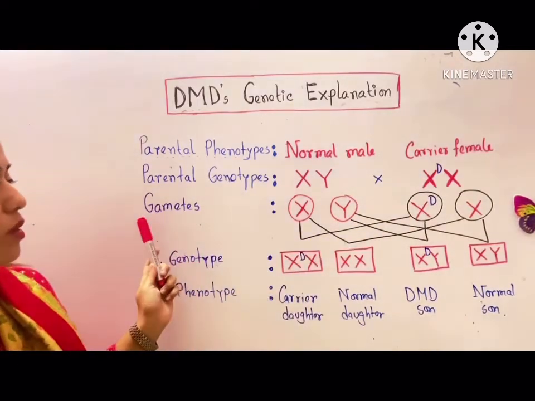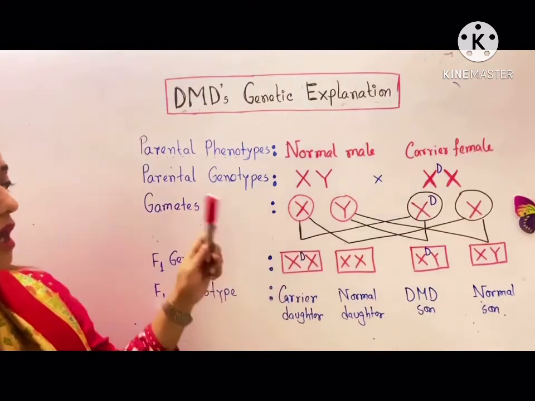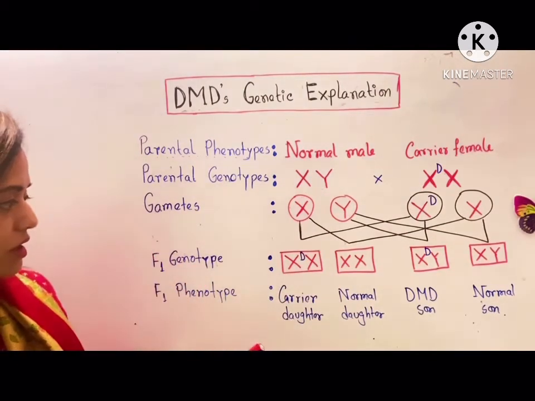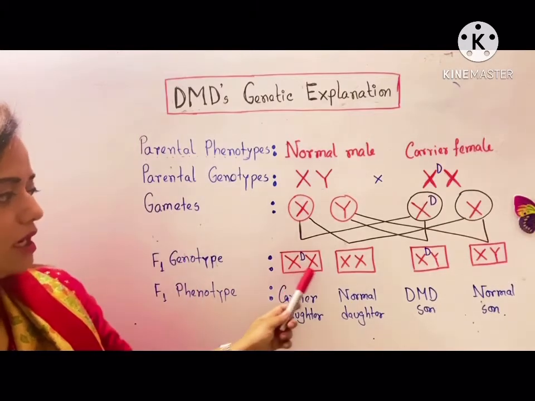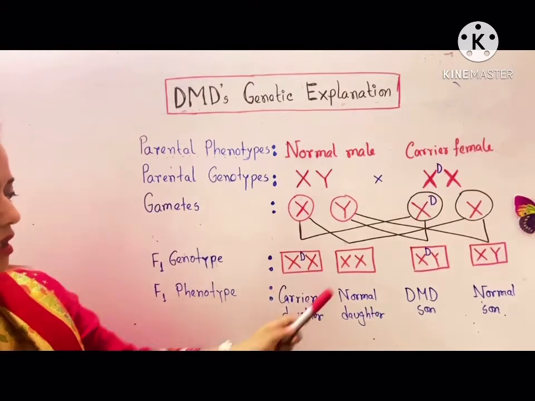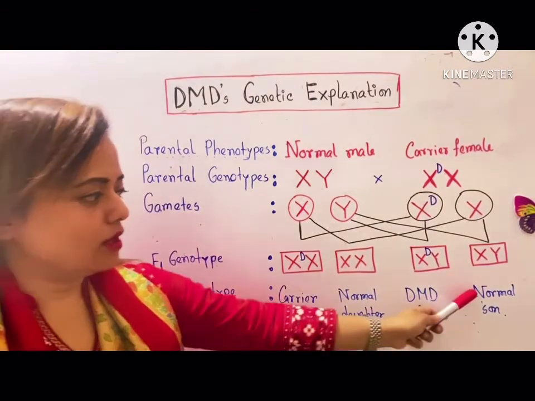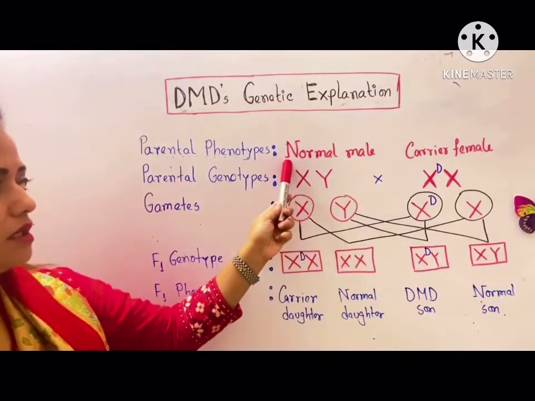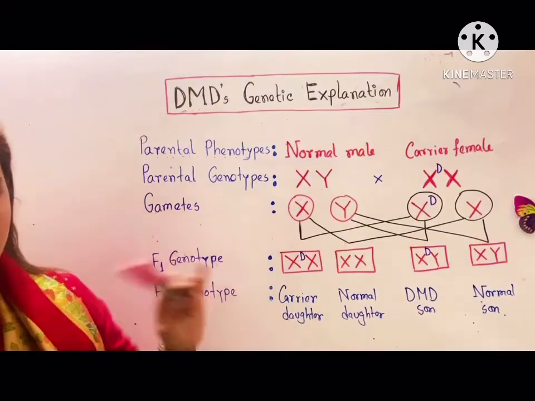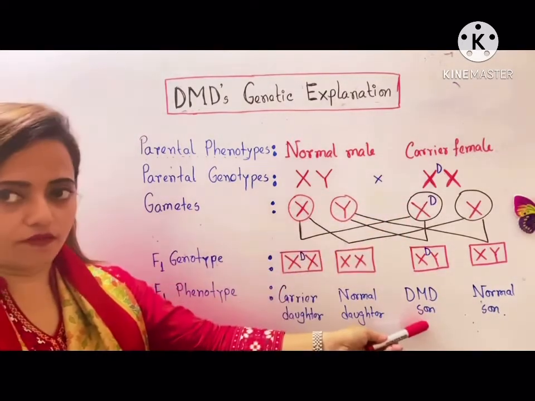Now when gametes are formed, there are 4 gametes, and after fertilization in the F1 generation, the genotypes would be like this. As a result, this one is the carrier daughter, this one is the normal daughter, with the DMD son and normal son. You see that no male parent is affected, but due to the carrier female, the sons are affected.